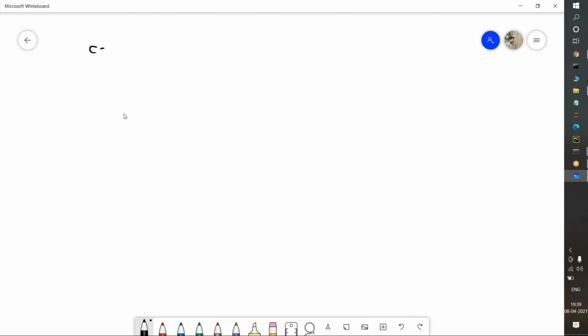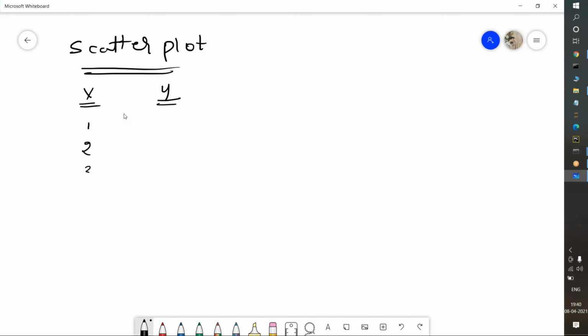I'm going to explain scatter plot in matplotlib. This is one of the functions, and the first function is scatter plot. Suppose I take x values and y values. In X, suppose I take 1, 2, 3, 4. In Y, suppose I take 5, 10, 13 and 15.